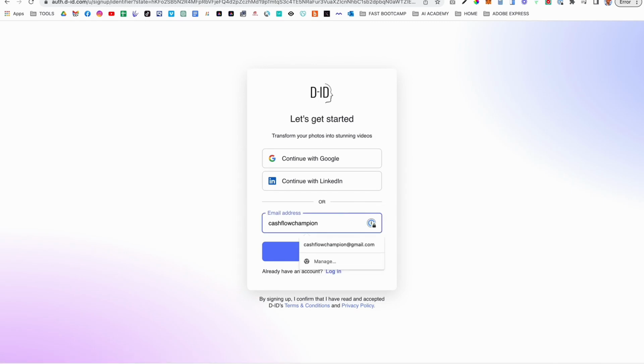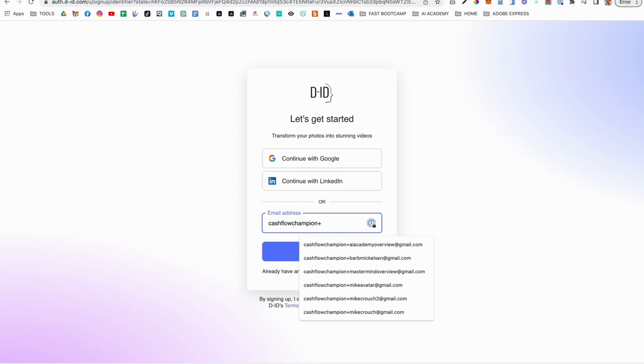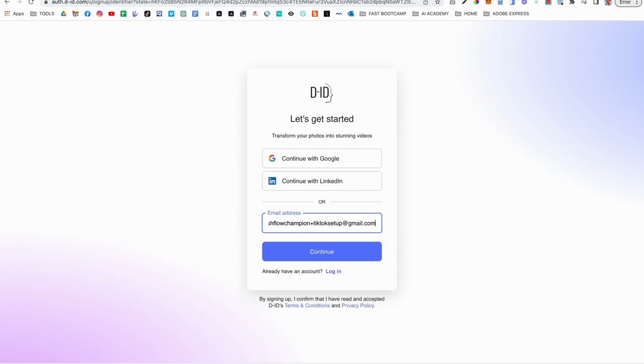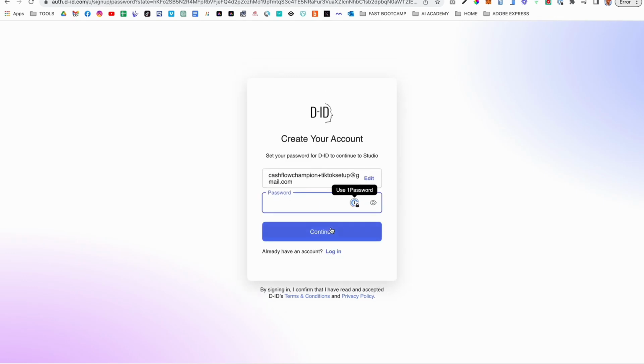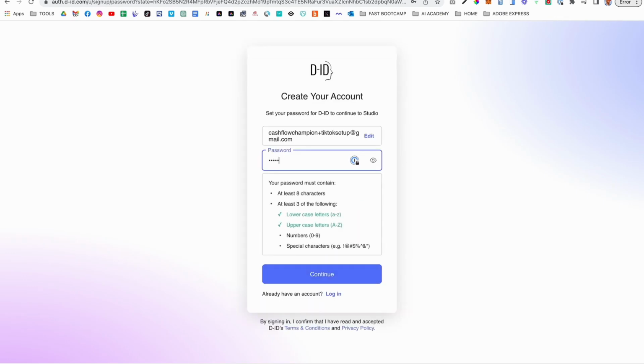Let's say Cashflow Champion. And if it's a Gmail address, I'm going to add a plus. And then I'm going to say TikTokSetup@gmail.com. So my regular email is cashflowchampion@gmail.com. I just simply put cashflowchampion plus TikTokSetup@gmail.com. Continue, and then you're going to put in a password, one that is strong,